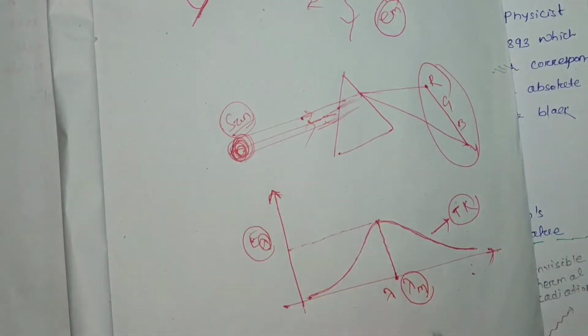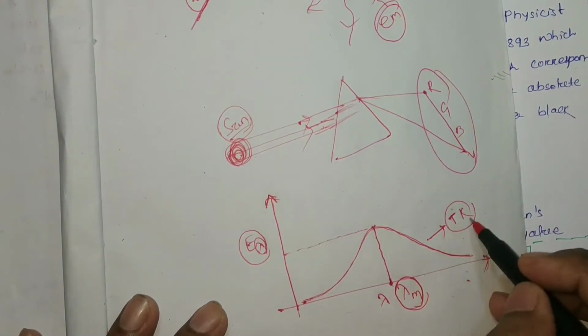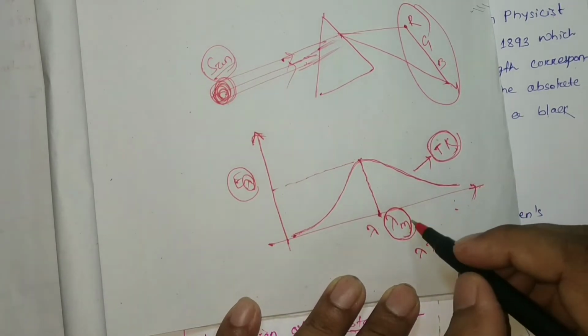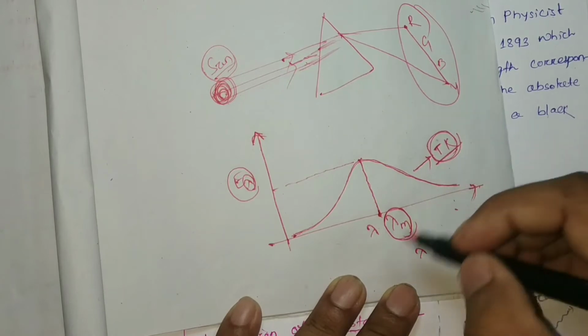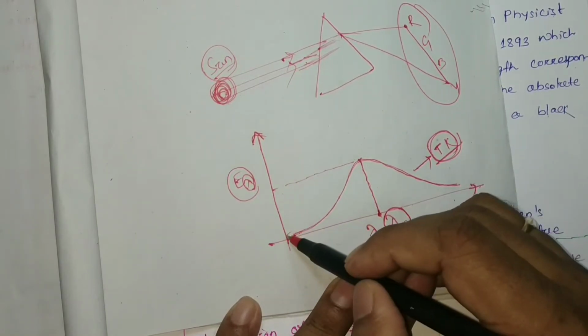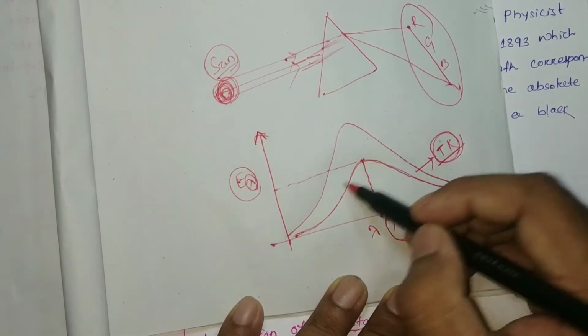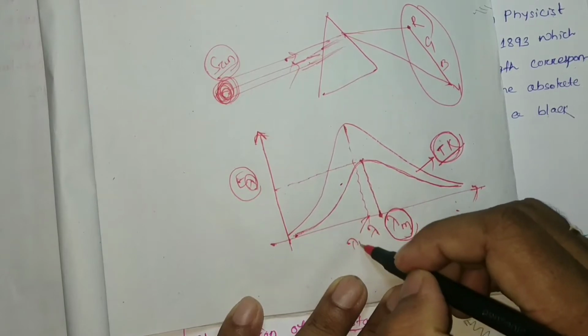If we increase the temperature, then this lambda m moves toward the lower wavelength side, so this will be the new lambda m.